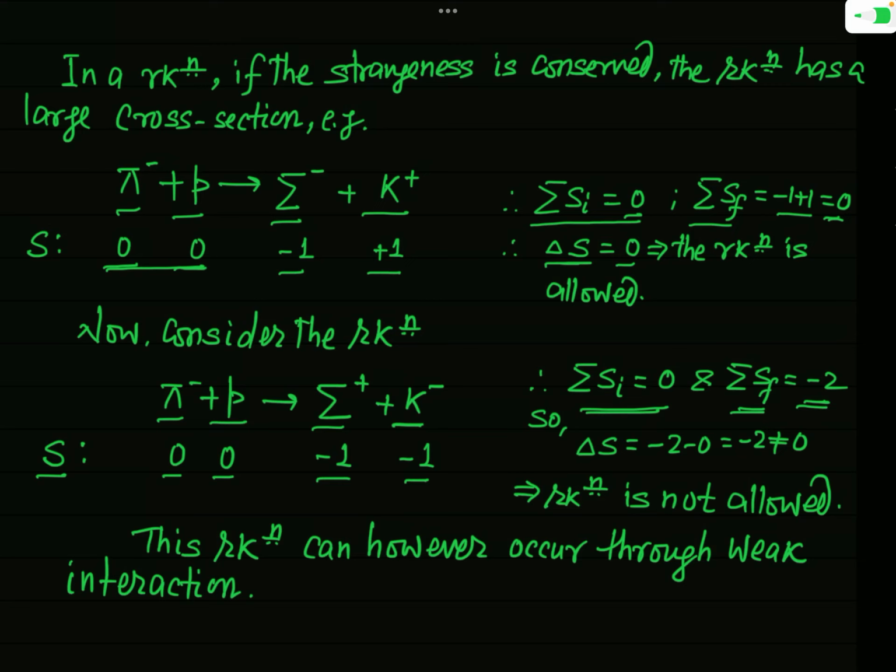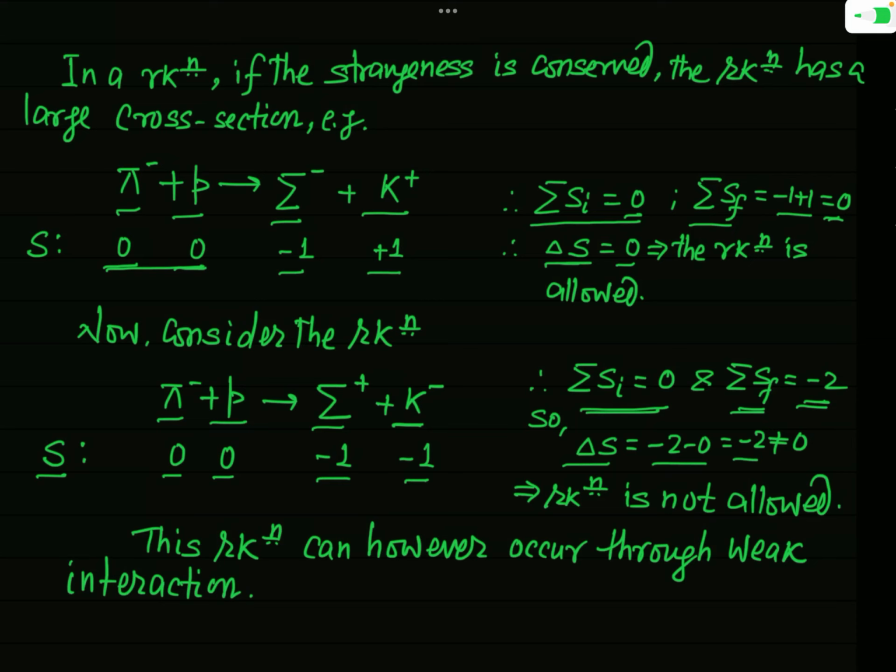So there is a change in strangeness number in this reaction, and that change, delta S, will be -2 minus 0, that is -2, which is not equal to 0. So in this reaction the strangeness number does not remain conserved. So this process is not allowed via the strong interaction.